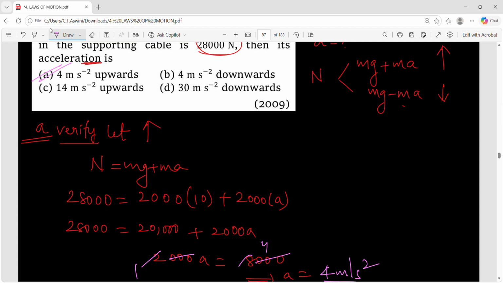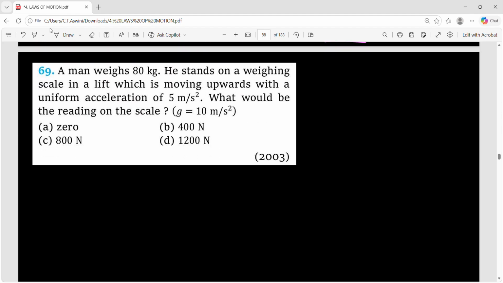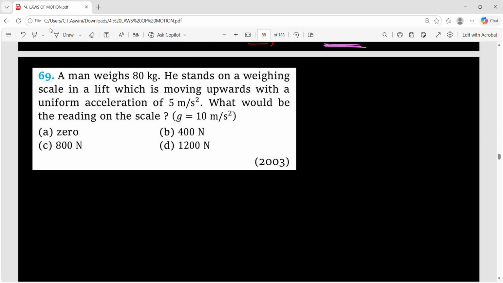So we started to verify the options one by one and our answer is in the first option itself, 4 meter per second square when the lift is moving upward. So this is the right answer. Clear? Any difficulty? This time they gave the normal reaction and they are just asking you to find the acceleration. We'll see one more question.